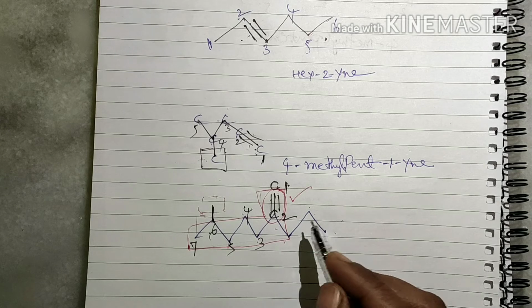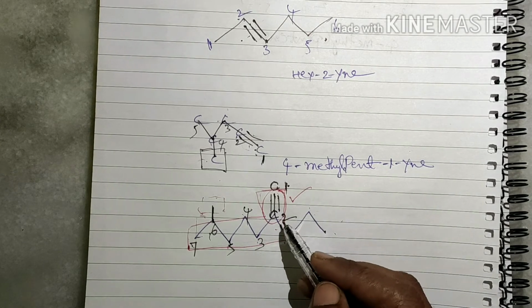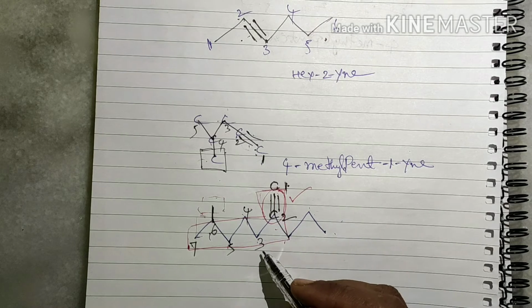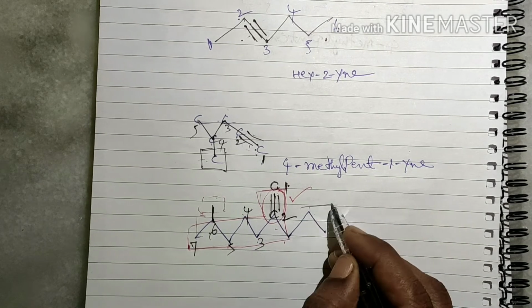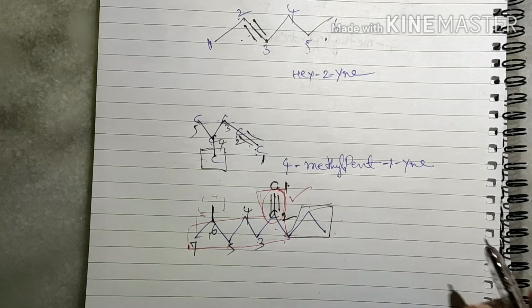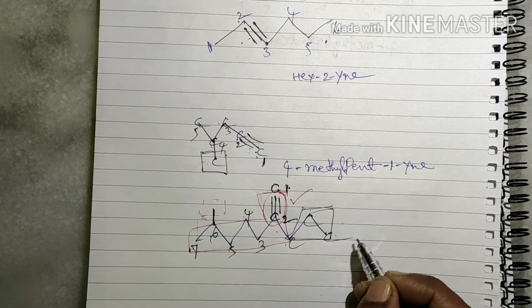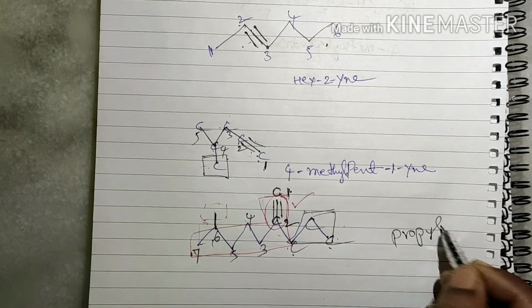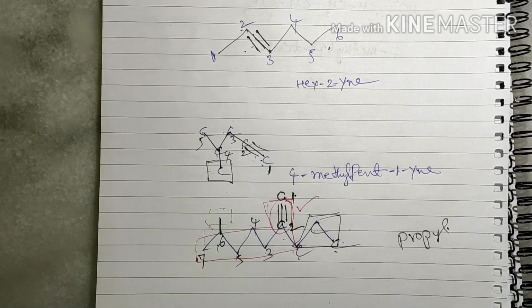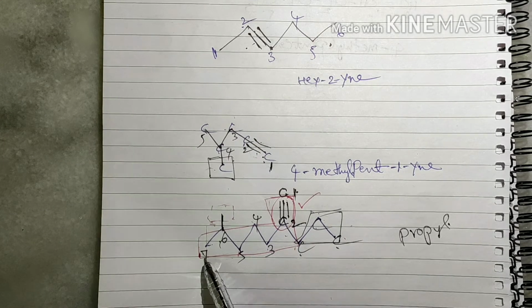Now you give the numbers for this part: 1, 2, 3. The second position also has one substituent, that is three carbons, a propyl group. Now you give the numbering for this compound. How many carbons? 7.